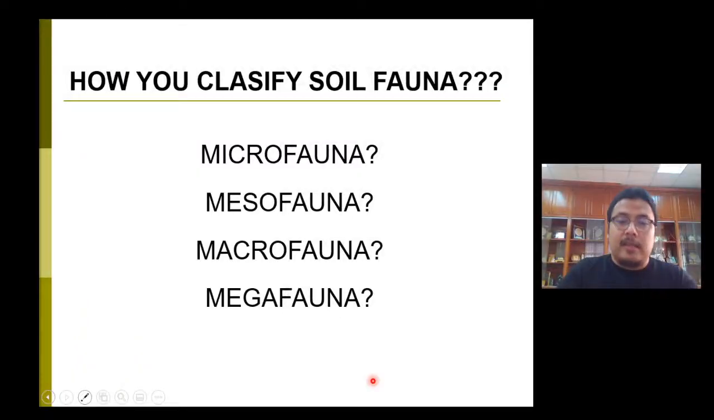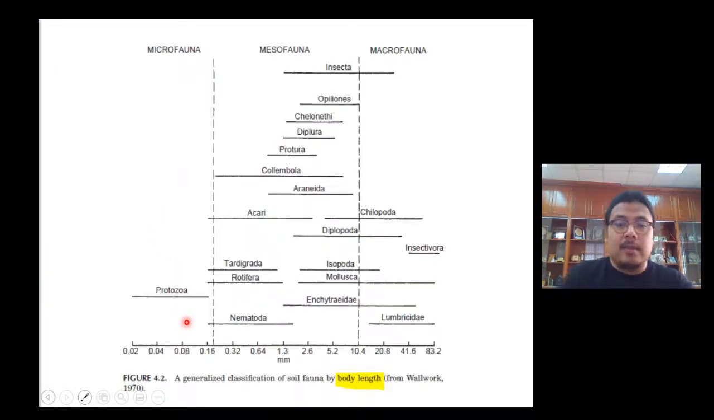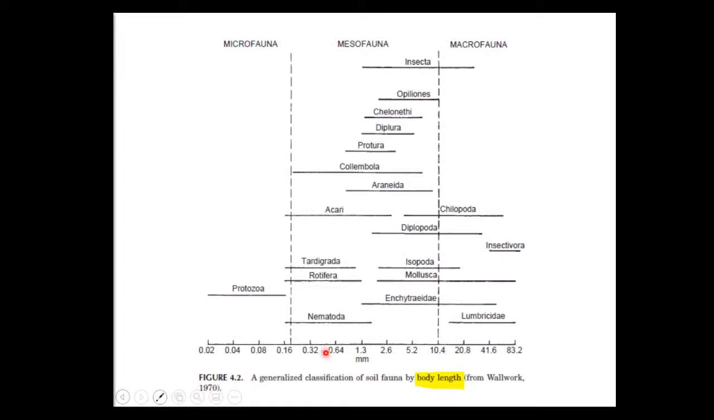So another way to classify soil fauna, since we have different types of classification, is based on microfauna, mesofauna, macrofauna, and megafauna. These characteristics are based on two ways. First is based on their body length. So in the 1970s, Wallwork tried to differentiate soil fauna based on body length. So you can see that they put all these microfauna, mesofauna, and macrofauna in their categories based on body length.